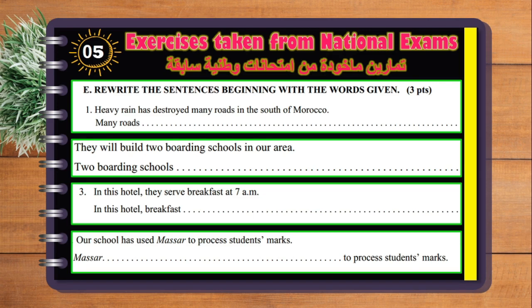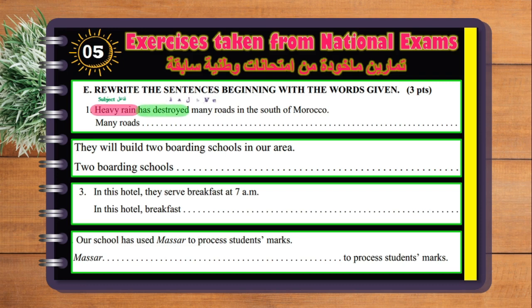Heavy rain has destroyed many roads in the south of Morocco. In this one, we need to firstly identify the subject, verb, and object, etc. So we have heavy rain as the subject.